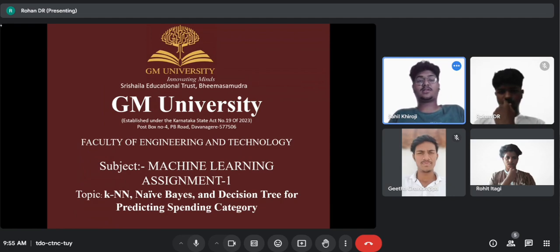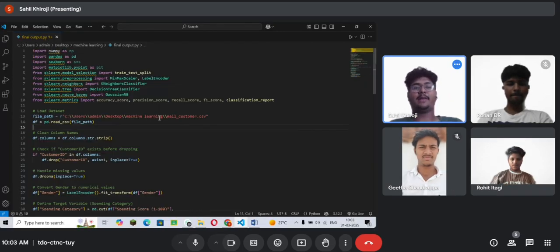How can we implement and develop the models? First, pre-process the dataset, which handles missing values, encodes categorical variables, and normalizes numerical data. Second, train the models: implement KNN, decision tree, and naive Bayes classifiers. Third, test the models, using test data to make predictions. Fourth, compare performance: evaluate each model using metrics like accuracy, precision, recall, and F1 score to determine the best one. We are going to explain the code, and my friend Shiv will explain the starting of the code.